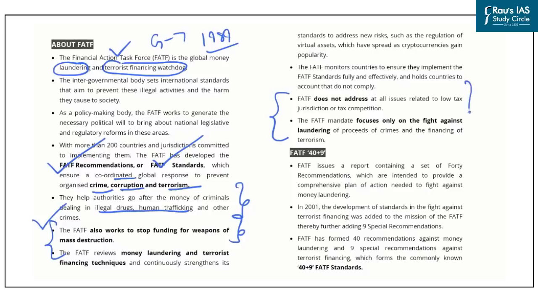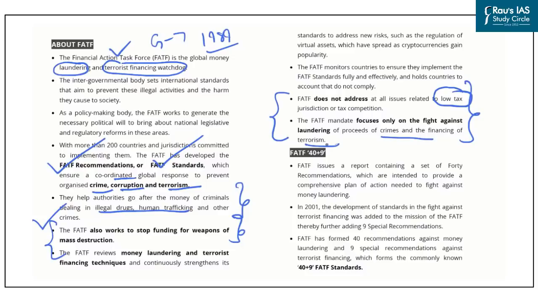Now, from our preliminary examination point of view, important things that should be noted are that the FATF does not address at all issues related to low tax jurisdiction or tax competition. So, this means that the FATF has no role in taxation related issues. Secondly, the FATF mandate focuses only on the fight against laundering of proceeds of crime and financing of terrorism.